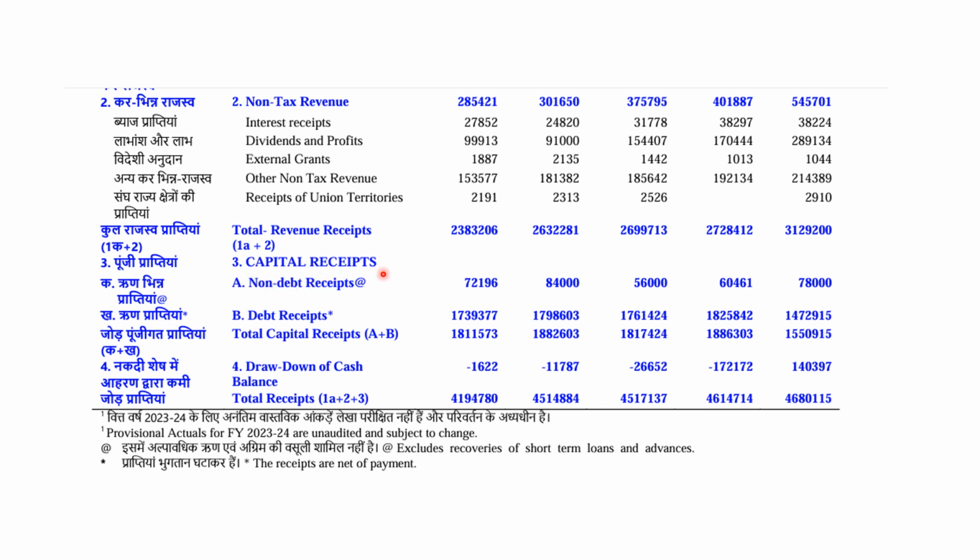Now capital receipts, first one non-debt receipts and second debt receipts. Share of non-debt receipts is very low, around 72,000 crore, and for debt receipts around 17 lakh crore. So total capital receipts around 18 lakh crore. Now you can add together revenue receipts and capital receipts around 41 lakh crore. And for 2024-25 estimated 46 lakh crore.